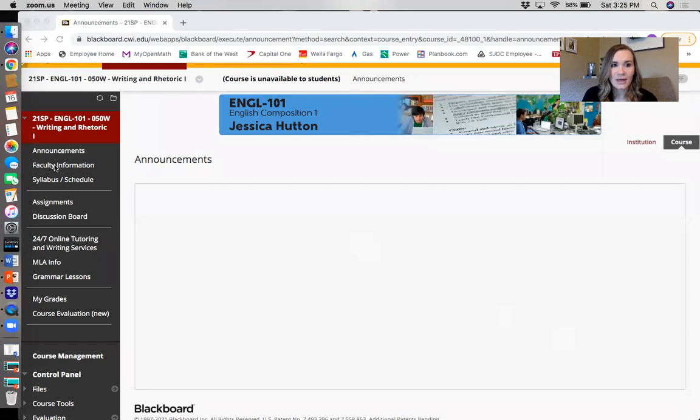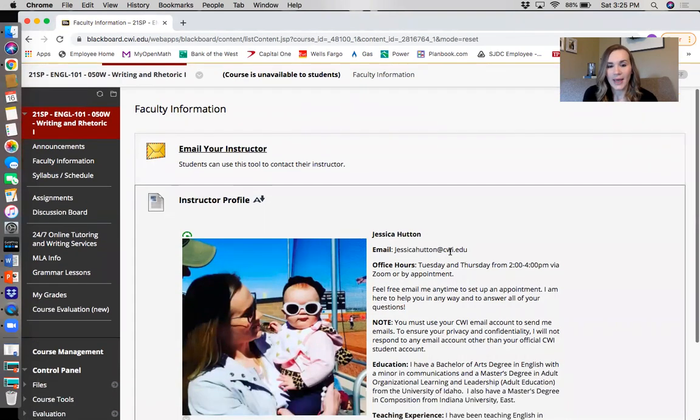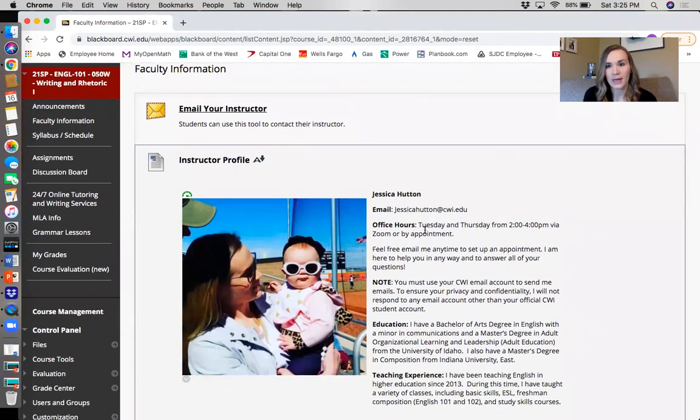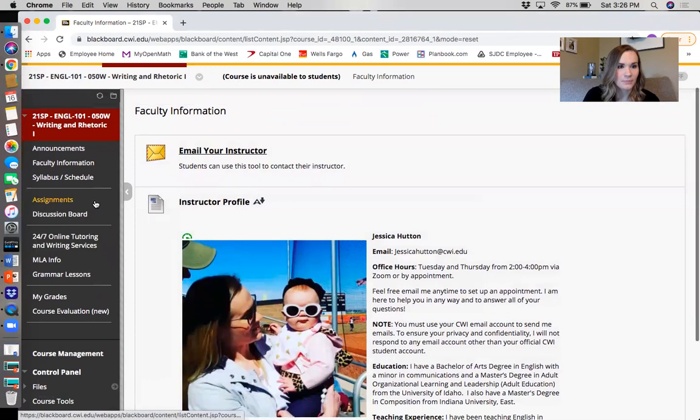Okay, our next tab down, you have faculty information. Okay, this is a page that's all about me, right? Boring stuff, but very important button here. This easily lets you send me an email, right? If you ever have a question, concern, anything, click on this link, you can send me an email. And this also ensures that you are sending it through an approved email system so that I know that it's you. So always try to send your emails through this link here. Okay, just click on there and it'll allow you to send me an email.